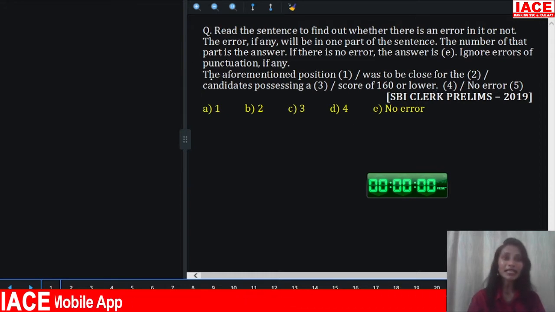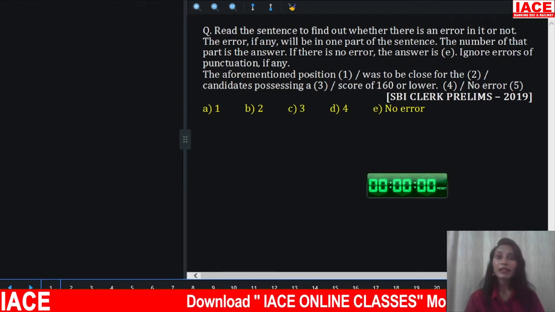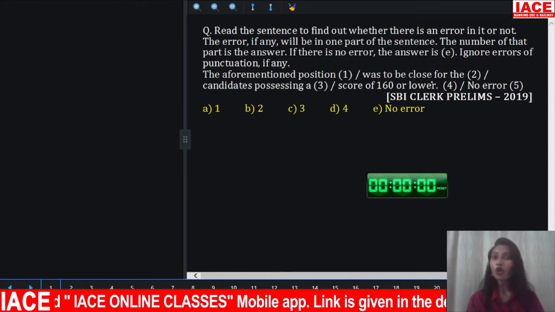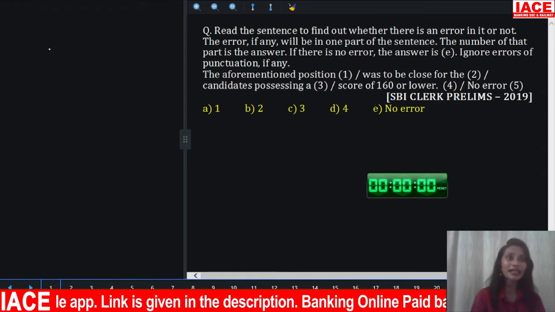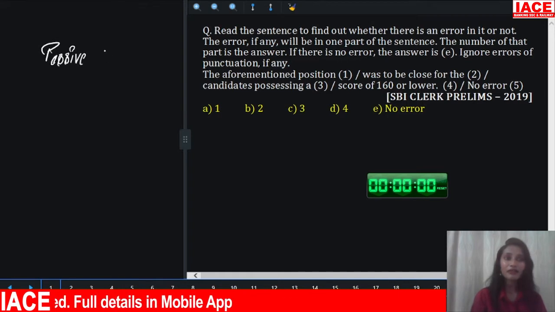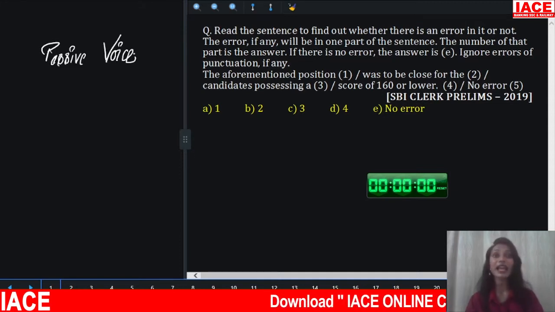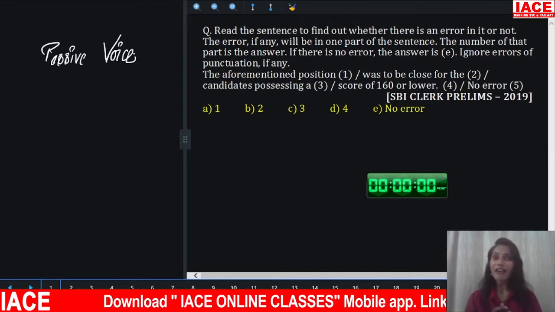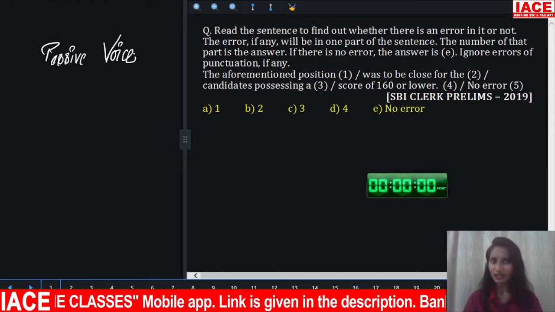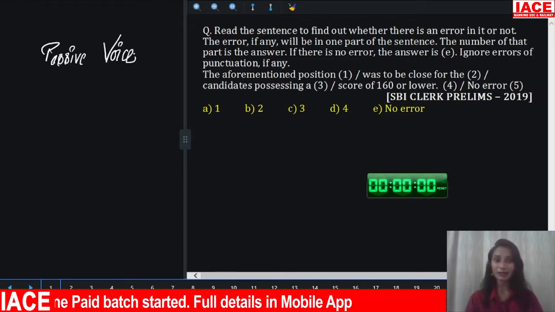So look at the first part, the aforementioned position. This is the subject. There is no error either in the spelling or grammatically. Position is singular, so "was to be close." See, the sentence is in passive voice. How can we say the sentence is in passive voice? If the subject is the receiver of the action, that means the subject is not doing the action, the subject is receiving the action. Here, the aforementioned position, is it doing the action? No, it's receiving the action. So it is inactive, hence it is passive. The sentence is in passive voice.